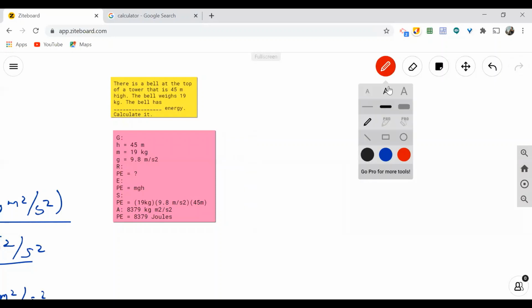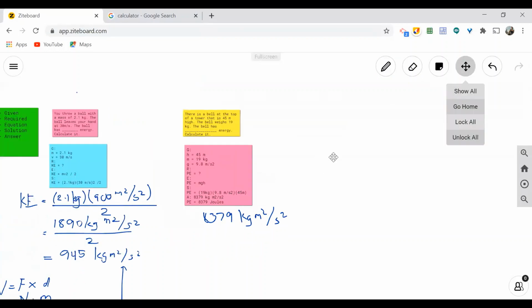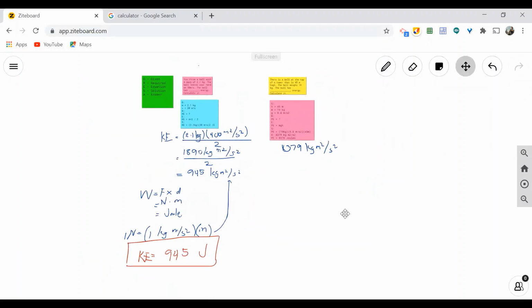So for us to write it down dito, so we have 8,379. Para makita natin, that is exponential yung ating numbers dito. Meter squared and also second squared, or simply 8,379 joules. So that is correct. Okay, all in all, here we have our problems for kinetic and potential energy. Hoping that you have learned in our lesson. Thank you and God bless.